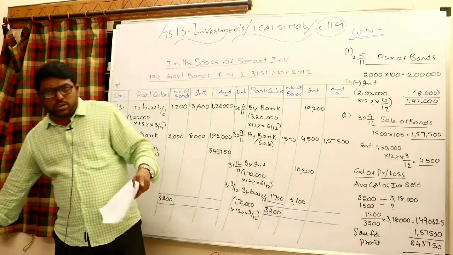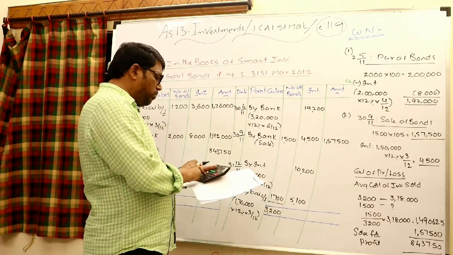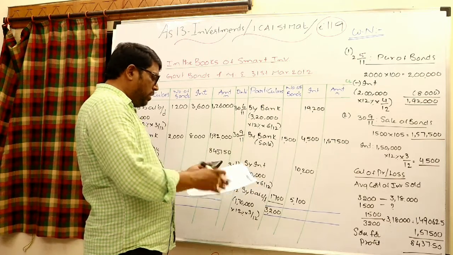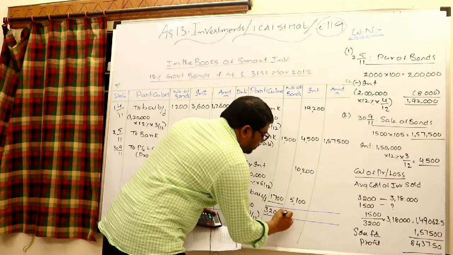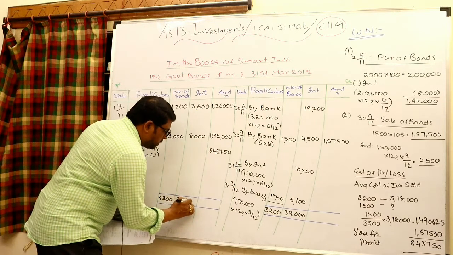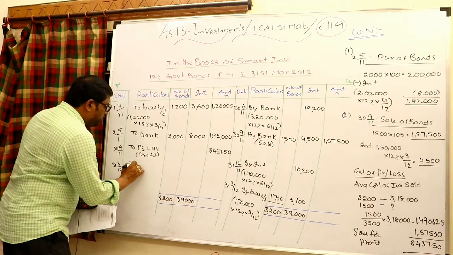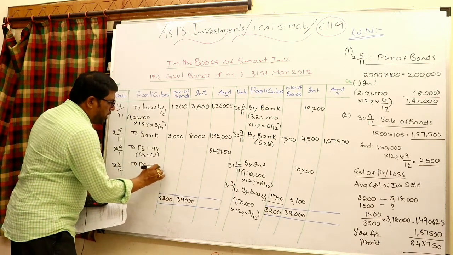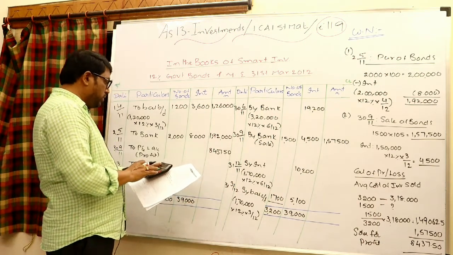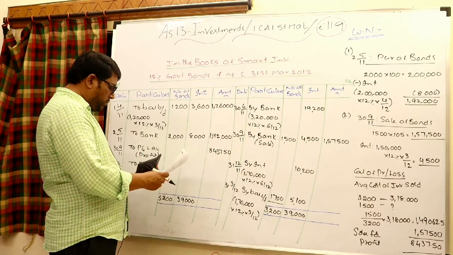Okay, so I would like to transfer the net interest to the P&L account. 19,200 plus 4,500 plus 10,200 plus 5,100. Look at the total, 39,000. Let us transfer 39,000 to the P&L account, 31st March 2012, to profit and loss account. So 39,000 minus 3,600 minus 8,000. The resulting amount is 27,400.